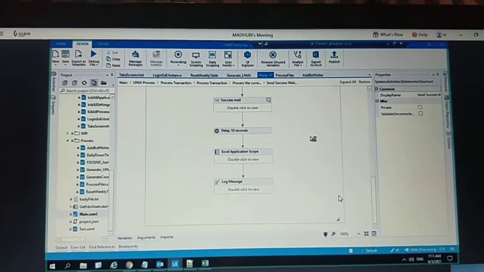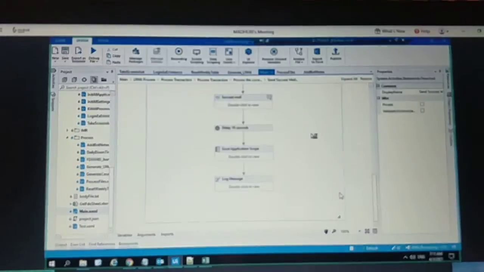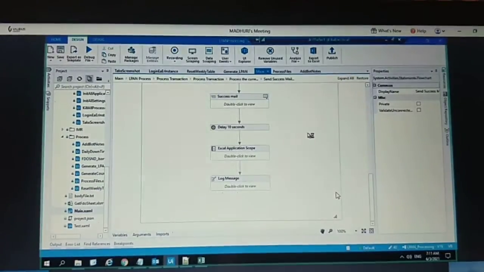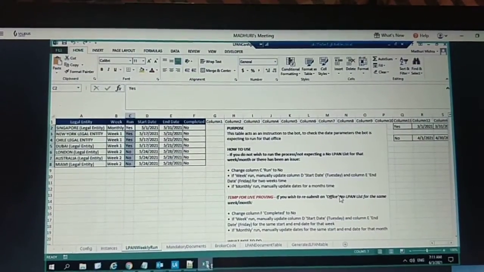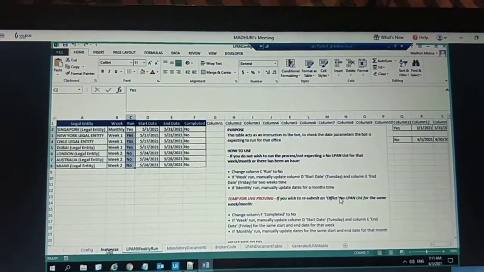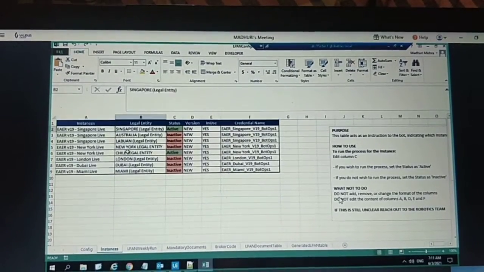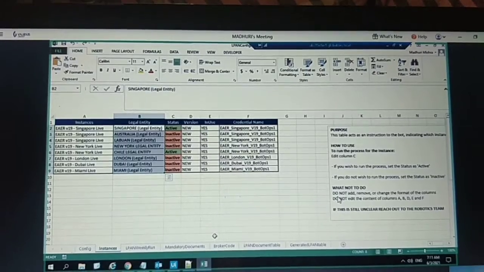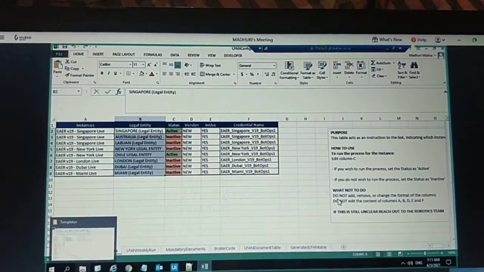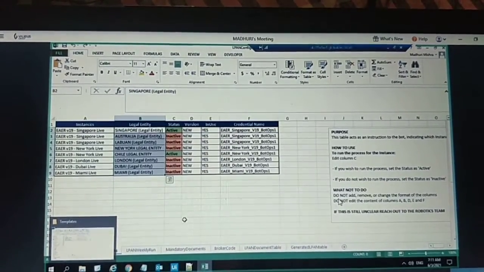May I know where the office list is? It is in your config file. Legal entities is office and office list.